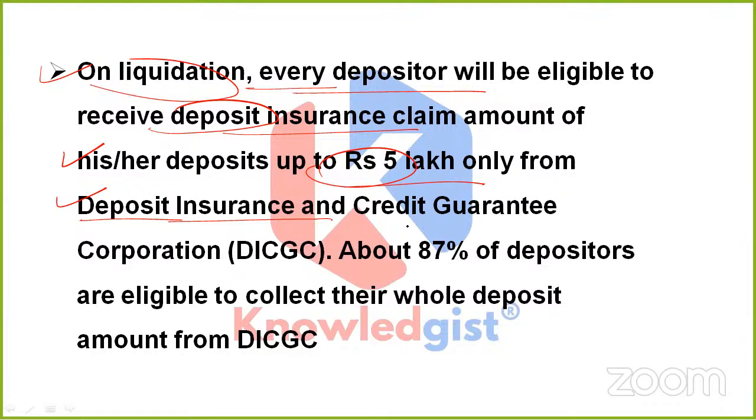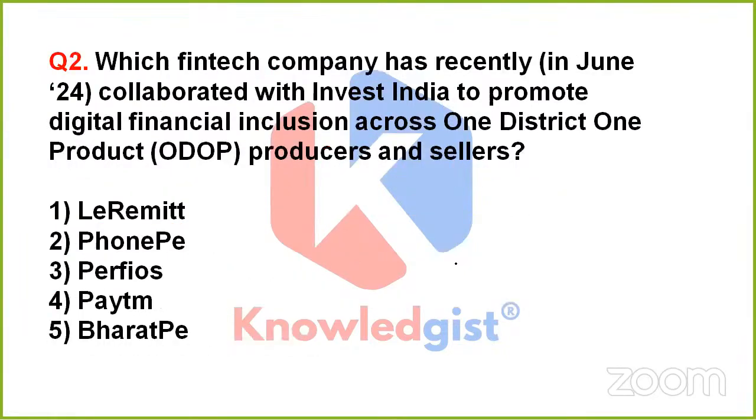And if we talk further, then we would come to know that about 87% of the depositors are eligible to collect their whole deposit amount from DICGC. So this was all about the liquidation process and how the further rolling of the liquidation process was supposed to go on. Clear? The next question is asking us the name of a fintech company.